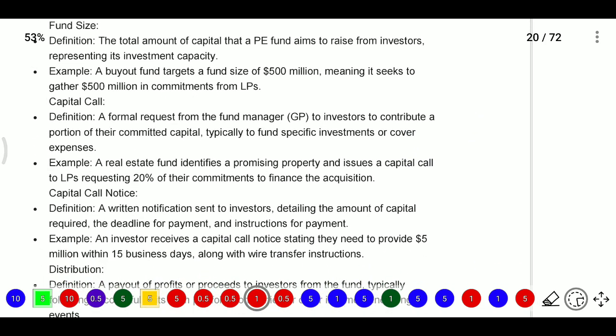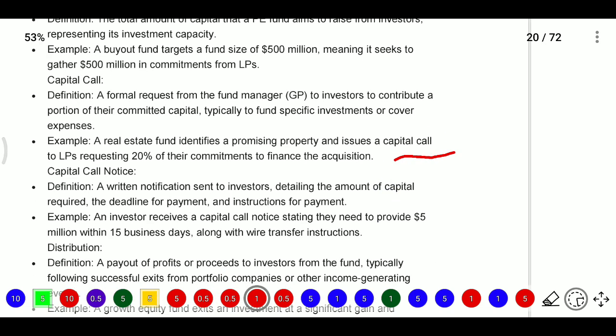For example, a real estate fund identifies a promising property and issues a capital call to LPs requesting 20% of their commitment to finance the acquisition. That is a capital call. And a capital call notice is a written notification sent to investors detailing the amount of capital required and the deadline for payment.